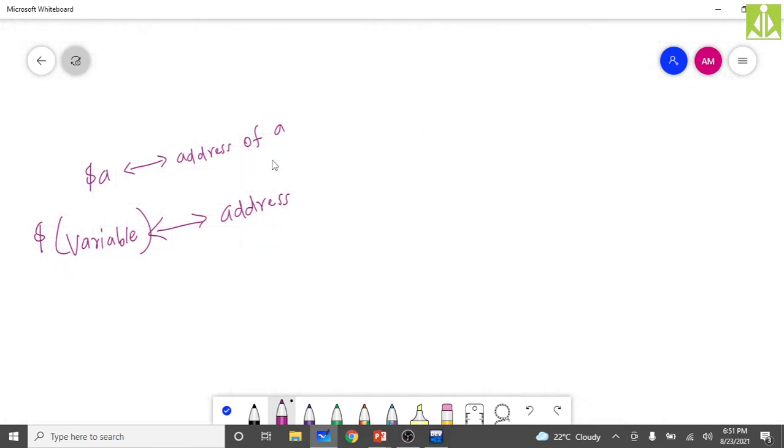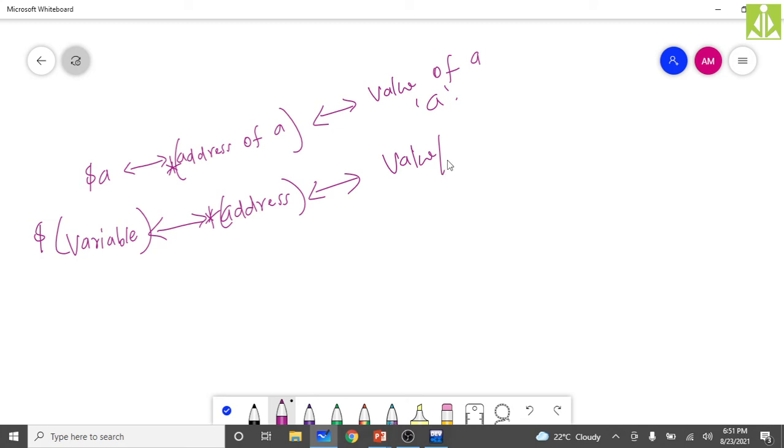Then if you apply indirection on the address of a, you will get the value of a, that is nothing but a only. So here also, if you apply the indirection on an address, you will once again get the value, or we can say the variable.